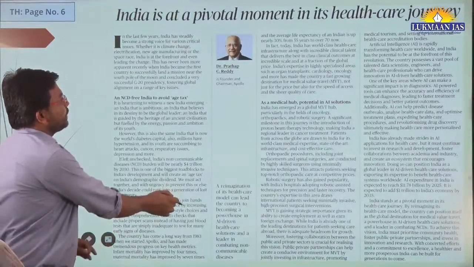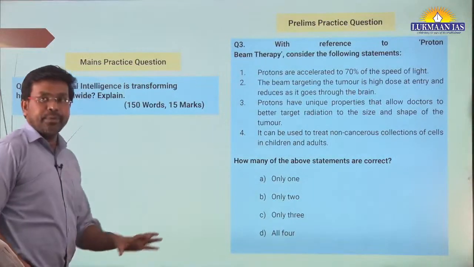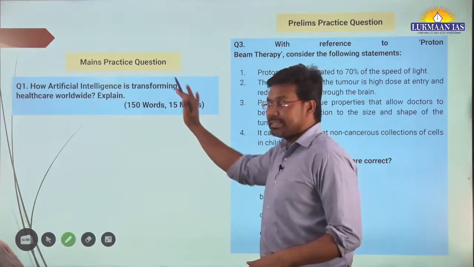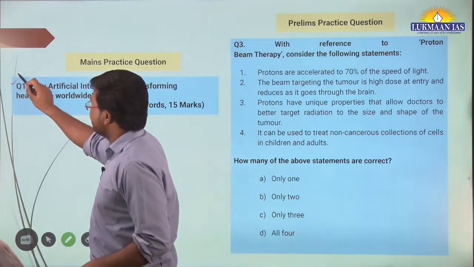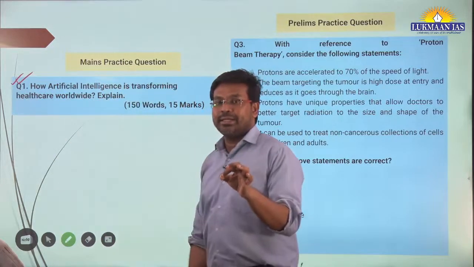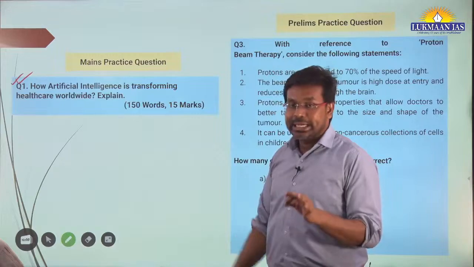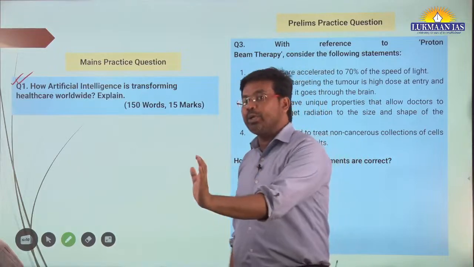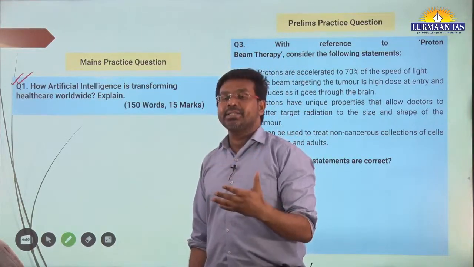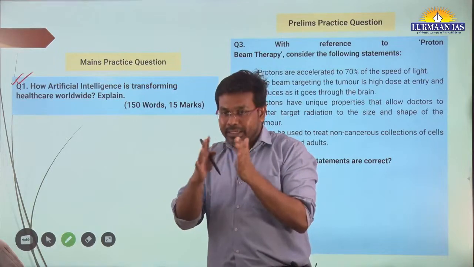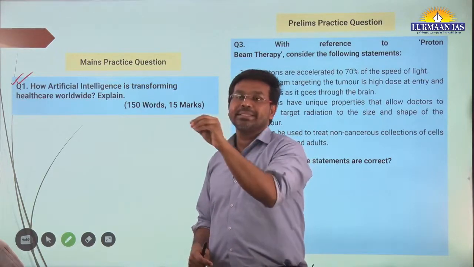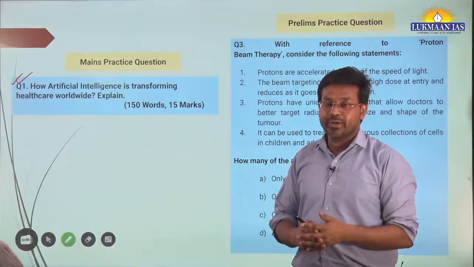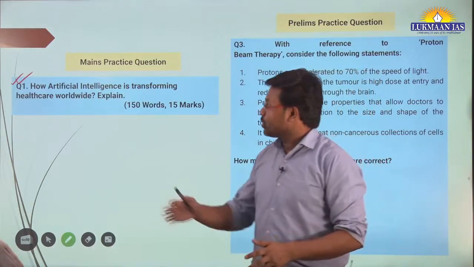With this, let us move to the next topic. Before that, we have two questions. One is for the mains exam, the other is for the prelims exam. The mains question is pretty short and simple. Yesterday in the GS paper 3, there was a question in the Indian economy section on how artificial intelligence can be used for agriculture purposes. For that, there were articles in The Hindu earlier in the month of January, and there were also reports from NABARD. So this is another question.